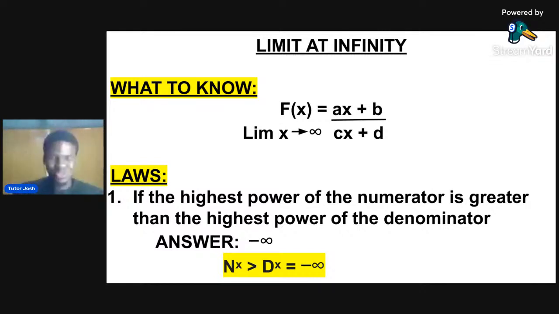I don't expect my student to take their pen and start solving a limit at infinity question, when you just know that once you see the power of s in the numerator and the power of s in the denominator, you are getting your answer. This is the first law I'm going to give you.